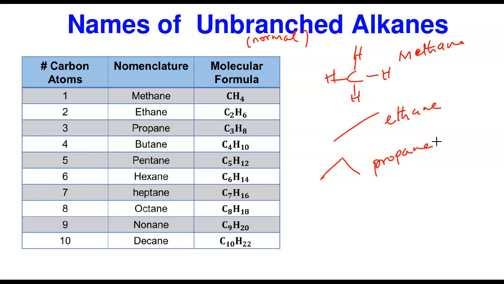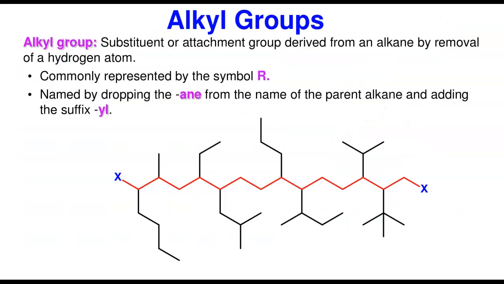So assuming I want to draw, let's say, hexane, it's going to be 1, 2, 3, 4, 5, 6. Remember again, you can always number. This will be 1, 2, 3, 4, 5, 6. This is hexane. If I number this 1, 2, 3, it's 1, 2. So this is using the skeletal structure. These are the skeletal structure or line angle structure.